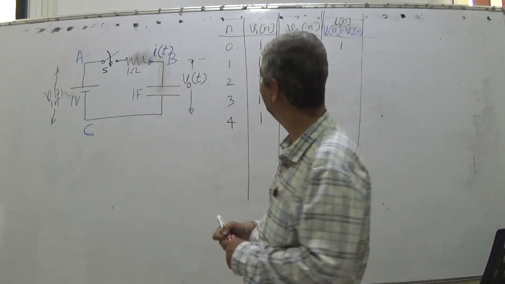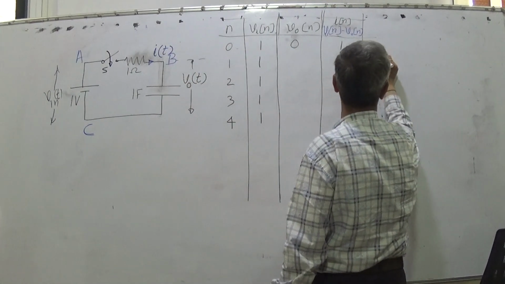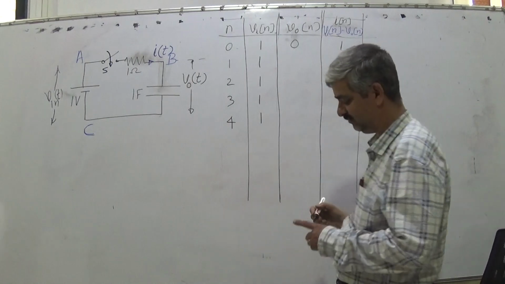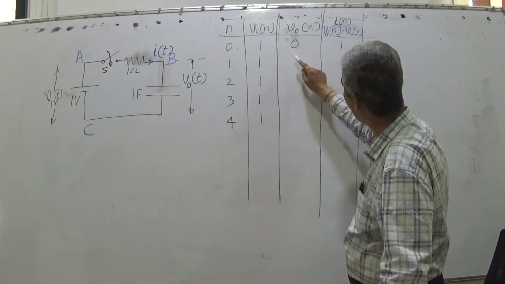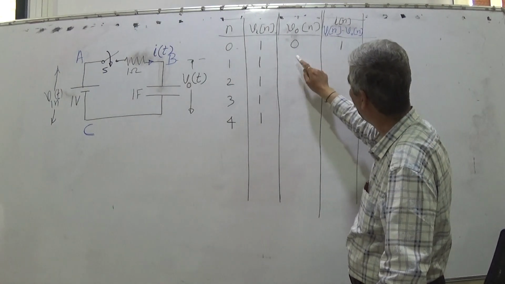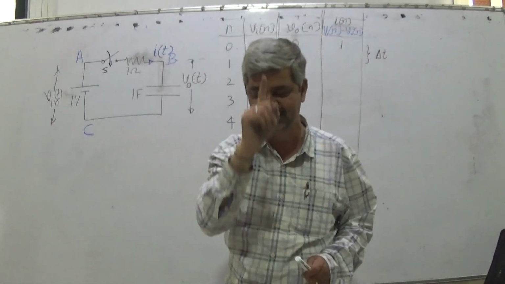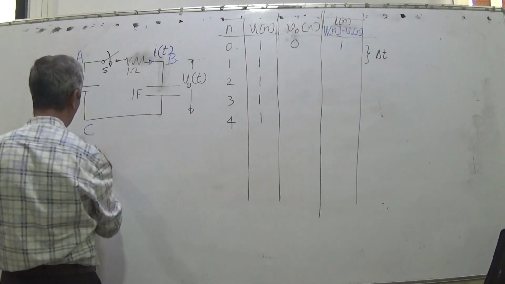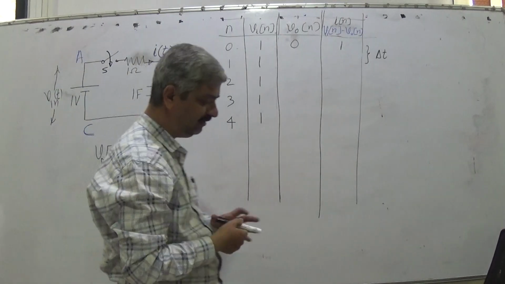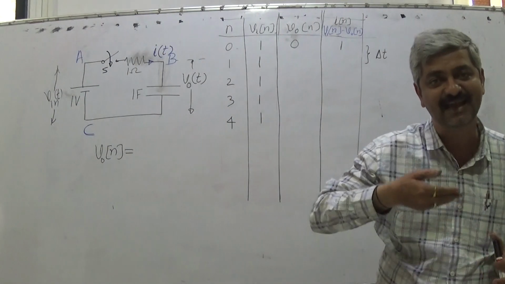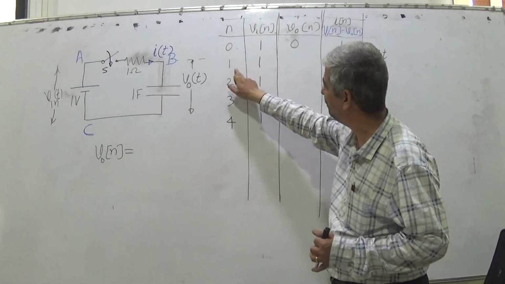Now between n equal to 0 and n equal to 1, the time interval in readings is delta t. Here you are expected to derive a general expression. In the previous time slot ION was flowing, and now you are at n equal to 1.